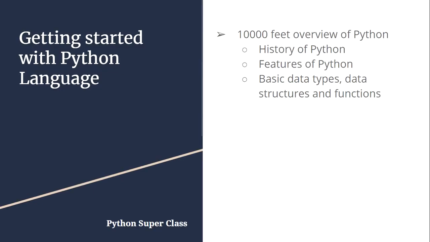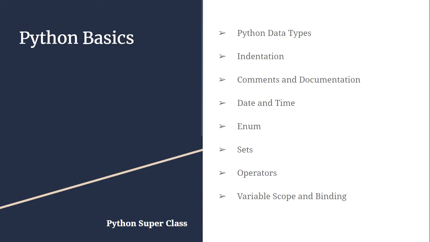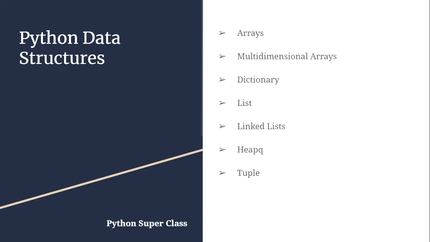In this course, we'll first start by having a 10,000 feet overview about Python. Here we'll talk about history of Python, features of Python, and some of the basics of Python like data types, data structures, functions, etc. Then we'll deep dive into each of the topic and we'll cover each and every topic in much detail. In the second section, we are going to cover Python basics. Here we will see the Python data types, indentation, comments and documentation, date and time, enumeration, sets, operators, variable scope and binding in detail.